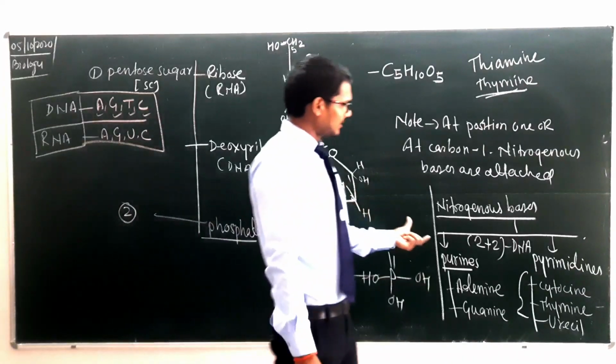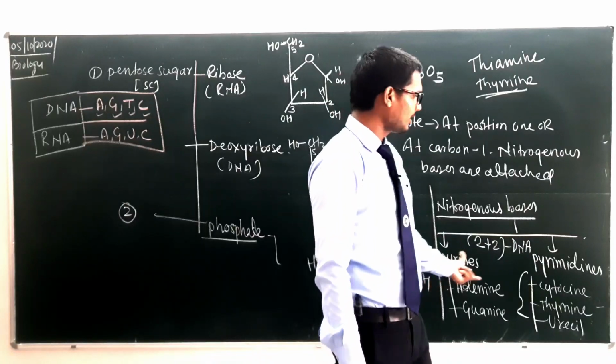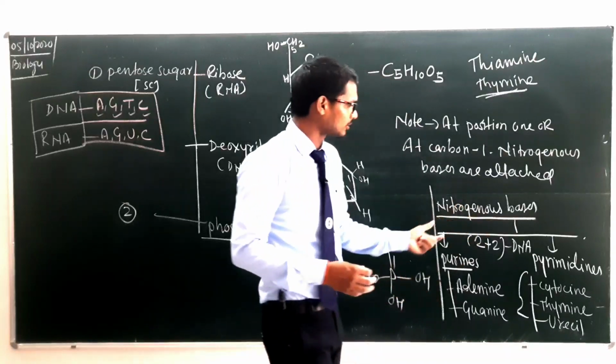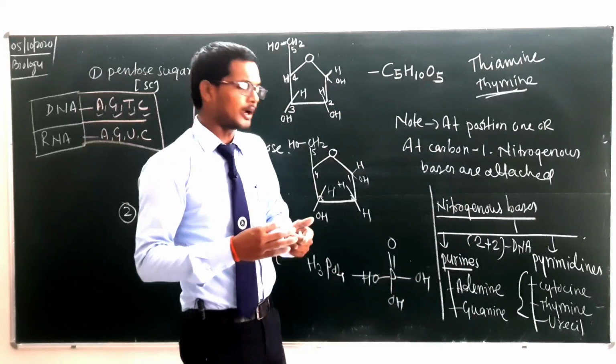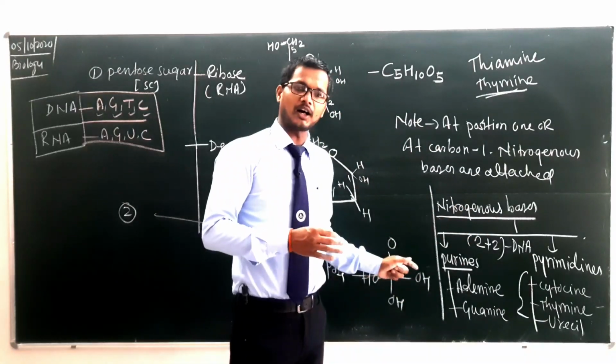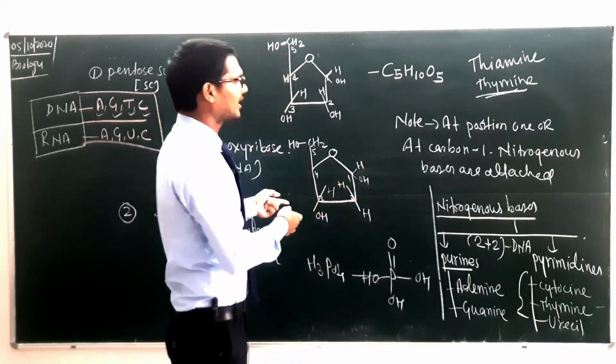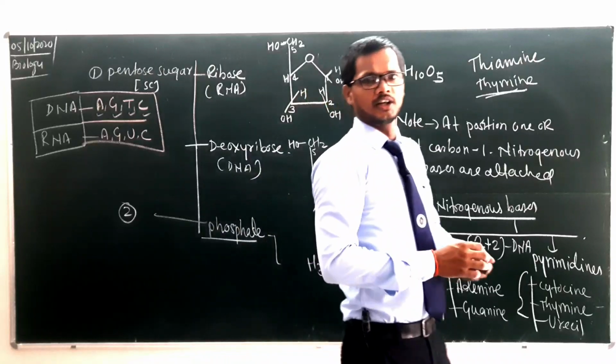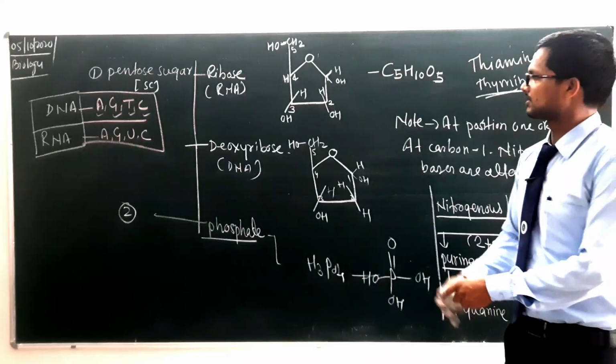But now we will just find out the structure of the purine and pyrimidines. That will be more clear, and that will also make a clearer mind map. So let's discuss the structure of the purine and pyrimidines. So for that I have to erase this. So I am erasing this, and then after we will just draw the structure of purine and pyrimidines.